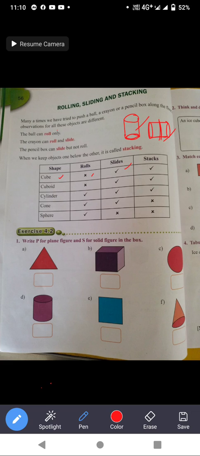Cuboid? It can't roll, because a cuboid doesn't have a curved face, it has flat faces only. It can slide, and because it has flat faces, it can stack also. Let's take an example of a cuboid, a book.